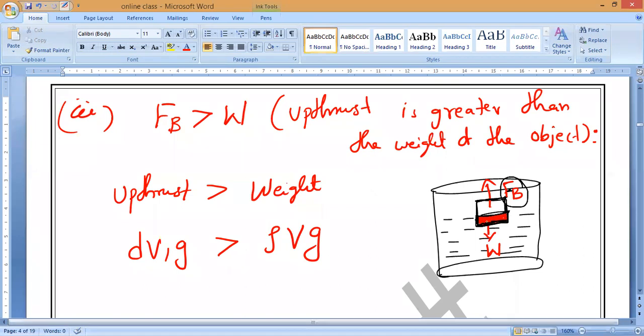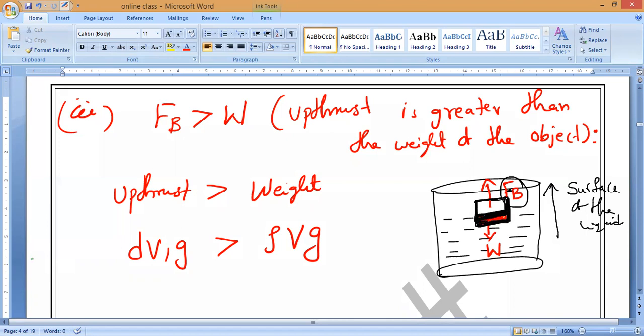So in this case, what is happening, guys? The object will stop rising and float on the liquid in a partially submerged condition. A little amount of the body will be immersed, and the downward force is not equal to the buoyancy force; the buoyancy force is greater than that. Then the object will come to the surface of the liquid and start floating on the surface. But even though it is floating on the surface, a little portion is still immersed.